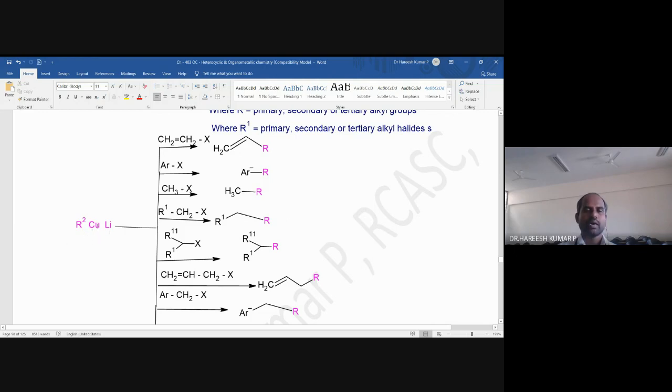That means a nucleophile, the R group attached to the copper, adds to an aromatic carbon atom, and X is going out. So the obtained compound is an alkyl aryl compound. Similarly, this lithium dialkyl copper can react with simple alkyl halide, for example, methyl chloride, methyl bromide, methyl iodide, methyl fluoride. So the product is an alkane.